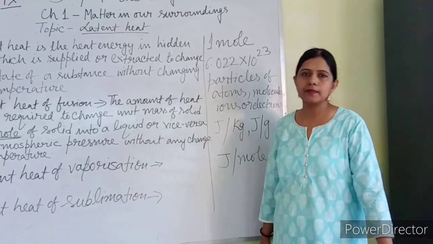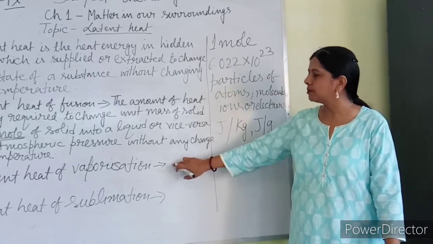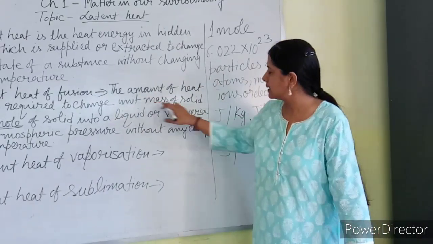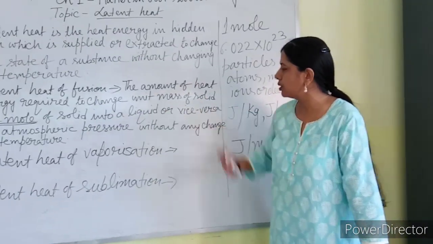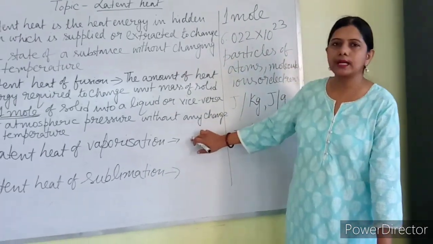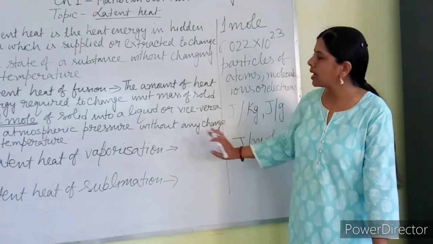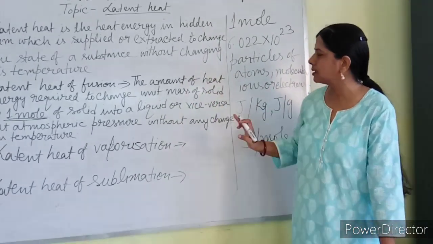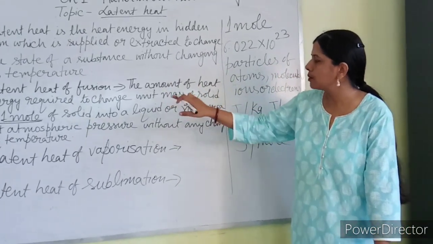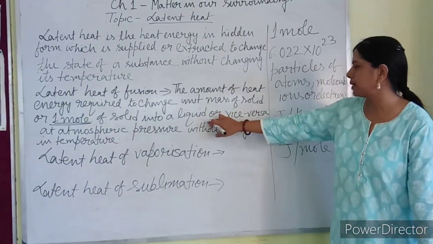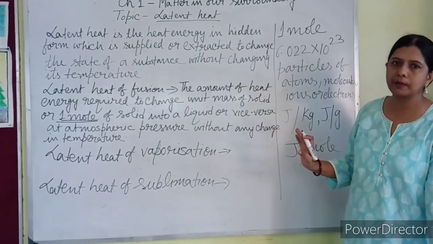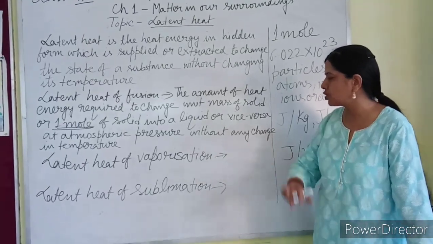Now one definition I have written, other definition I have not written, but you can write by your own. Only difference is here the change is occurring from solid state to liquid state. In this case the change is occurring from liquid state to gaseous state or vice versa. All others are same, that is the amount of heat energy required to change unit mass of liquid or 1 mole of liquid into a vapor or vice versa at atmospheric pressure without any change in temperature. That will be my latent heat of vaporization.